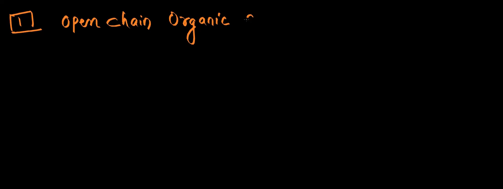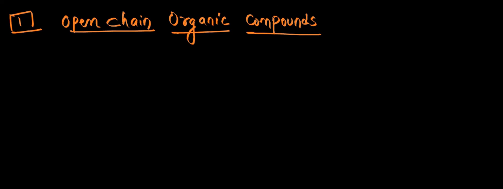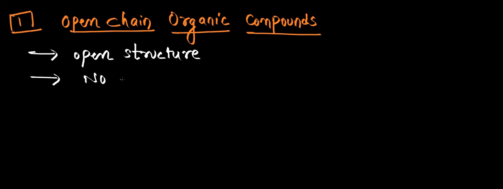So first we'll discuss open chain organic compounds. As the name itself gives us the answer, open chain, that structure is open. When we observe the structure of these organic compounds, their structure will be open. So what is the meaning of open structure? It means that it doesn't have any rings in it. No rings in the structure, okay?